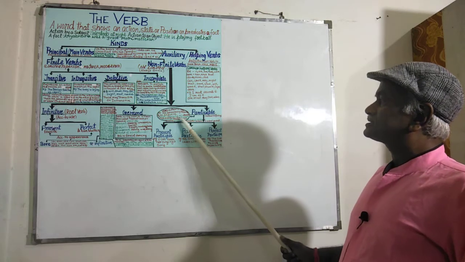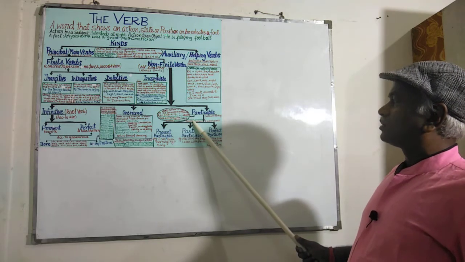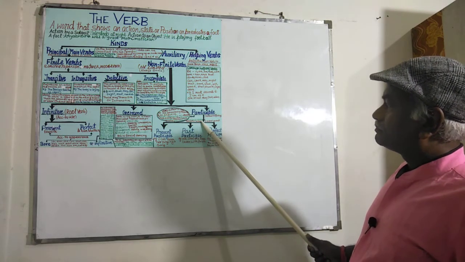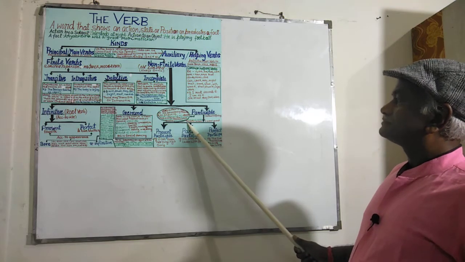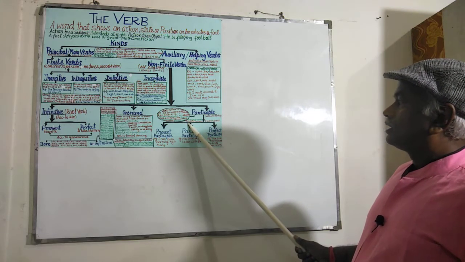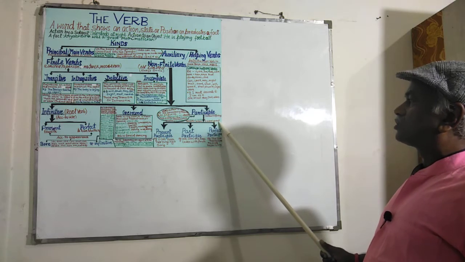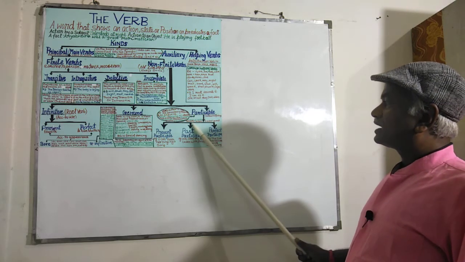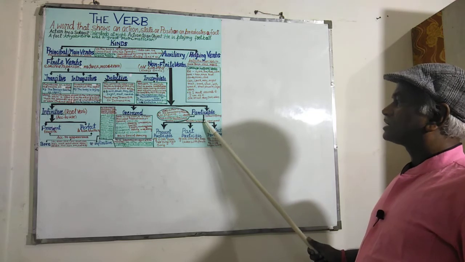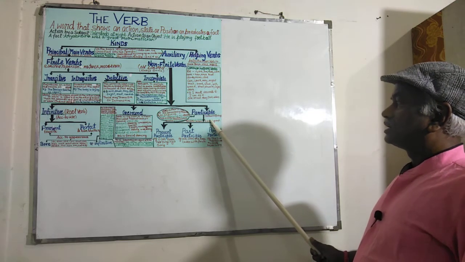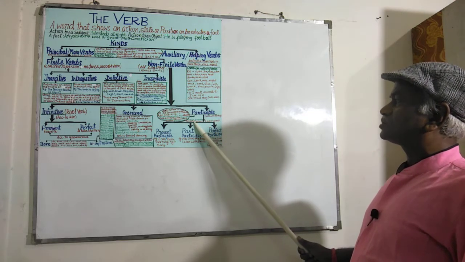Then the third one is with a noun or pronoun going before. For example, the weather being hot, I did not go out. The weather being hot, I did not go out. Here two sentences are being used, being.